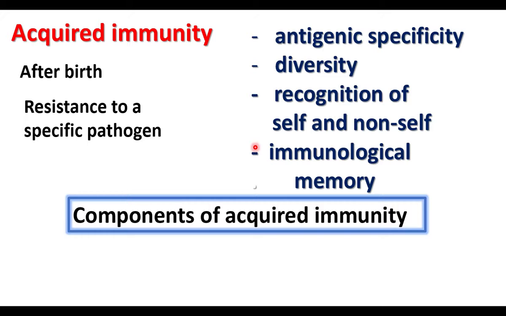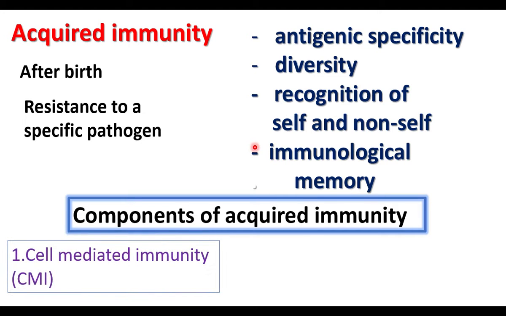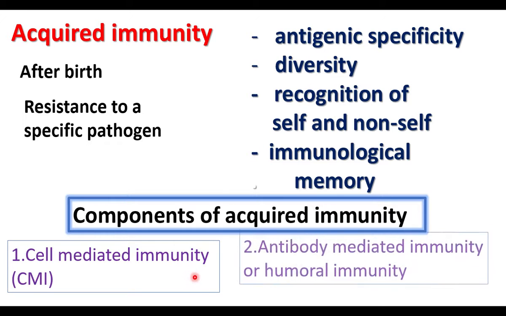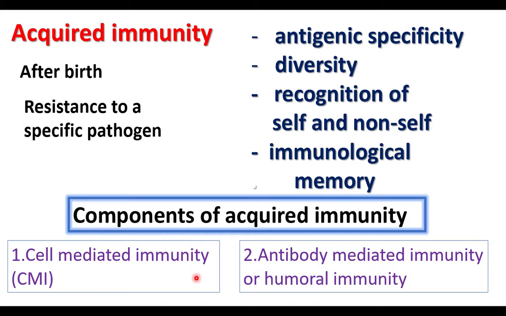Acquired immunity has two components. It is operated by two components. One is cell-mediated immunity. In this immunity, the cells show the response. In antibody-mediated immunity or humoral immunity, the immune response is done by the production of antibodies. Now let us see the cell-mediated immunity. Immunity involves immune response. Here the immune response is done by the cells.